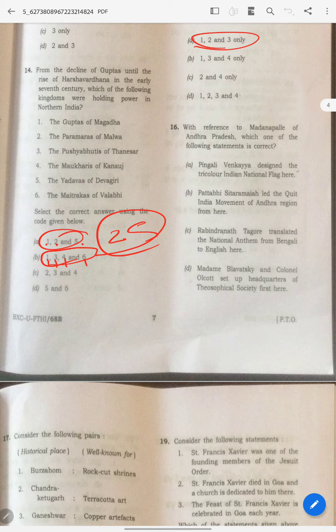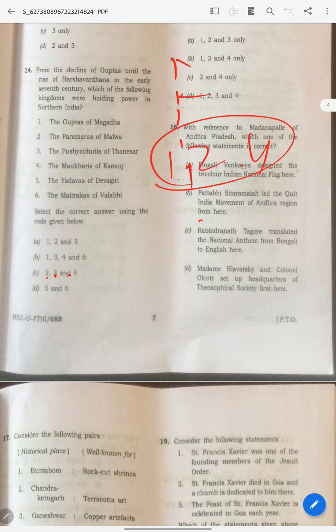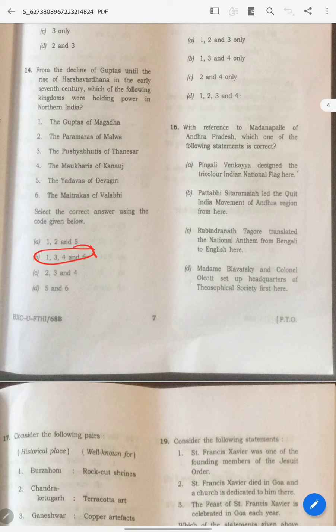Why has UPSC given this? I blindly kept it, because 2, 3, 4 is an option that you will regularly find, and 1, 2, 4 you will find. If there are 4 options, 1, 2, 4 you will find. If there are 5 options, 1, 2, 5 you will find. But this is very peculiar. So I felt this is the answer.